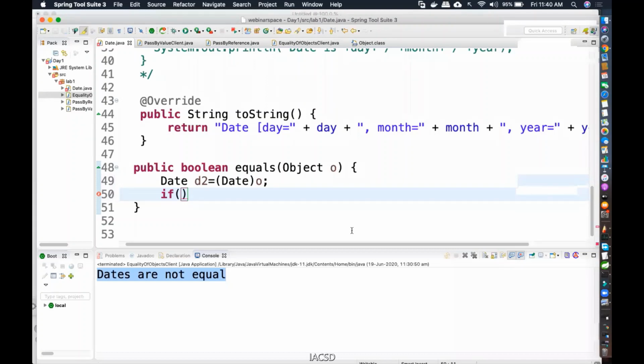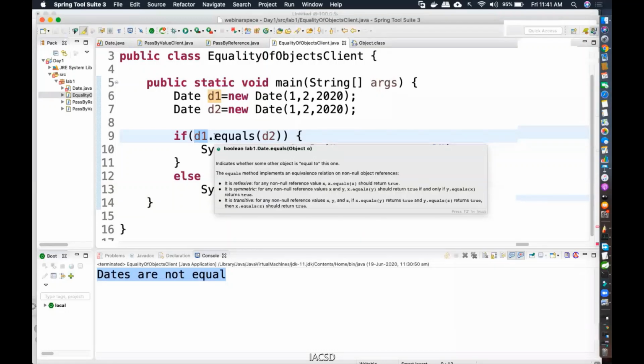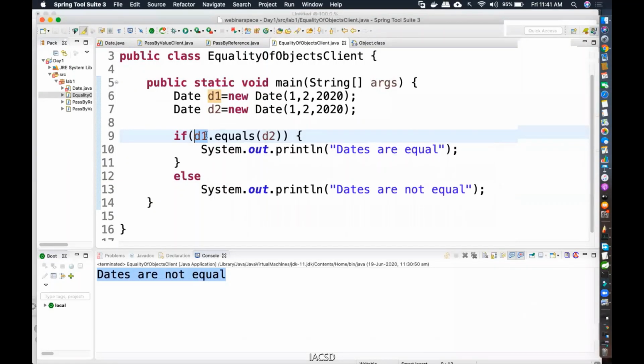Yes, Devyani is correct, by using this. So what happens is that whenever equals is being called, by whom? D1, right? So this is a hidden reference variable that points to the current object. Whoever calls equals, that is the object. On top of that object, there is also a hidden reference variable pointing to other than D1, which is called the this operator. We're not going into the details of that.